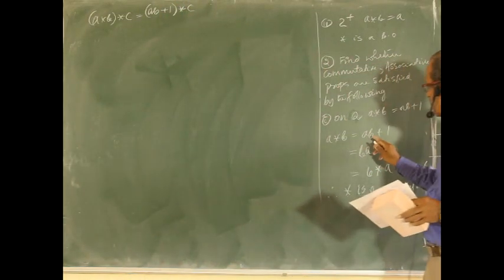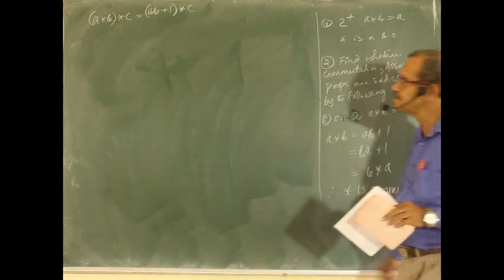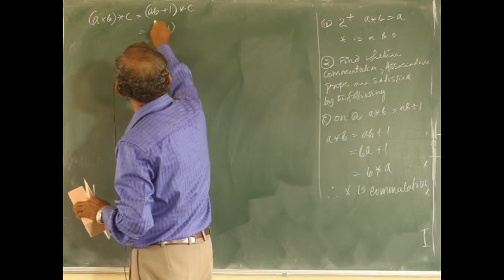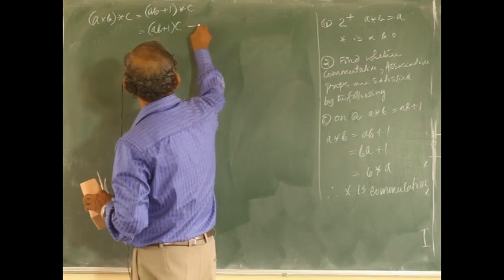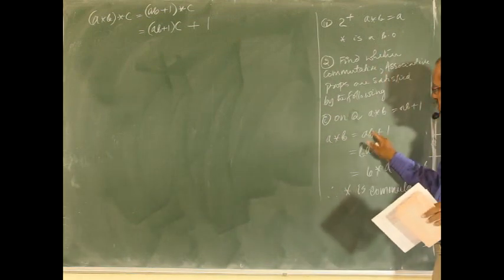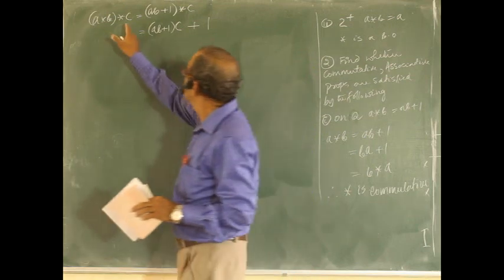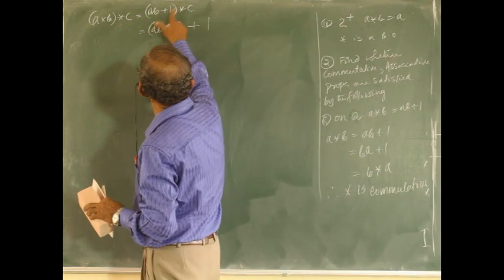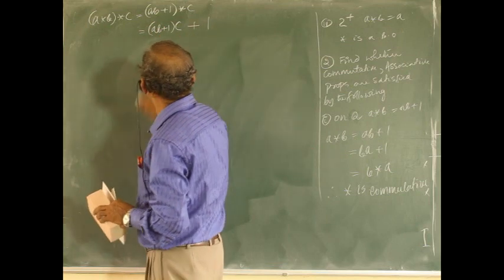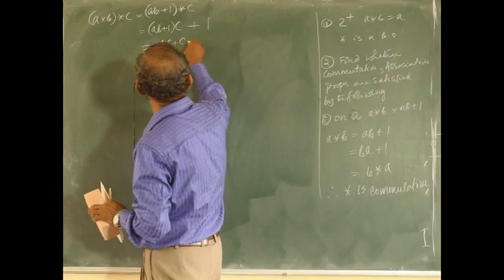So ab plus 1 star c, or it is (ab plus 1)c plus 1. Remember, a star b means their product plus 1. ab plus 1 star c means their product plus 1, or it is abc plus c plus 1.